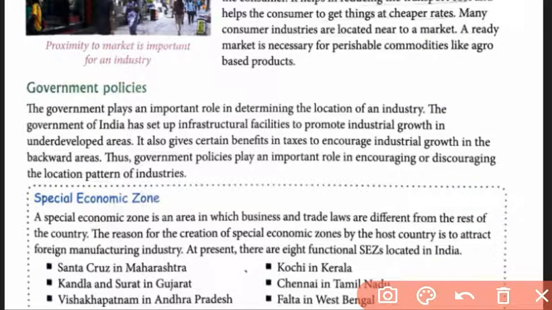One very important thing is the SEZ. SEZ means the special economic zone. These are special areas where business and trade laws are different from the rest of the country. The reason for the creation of a special economic zone by the host country is to attract foreign manufacturing industry. At present, there are 8 functional SEZs, or special economic zones, located in India.